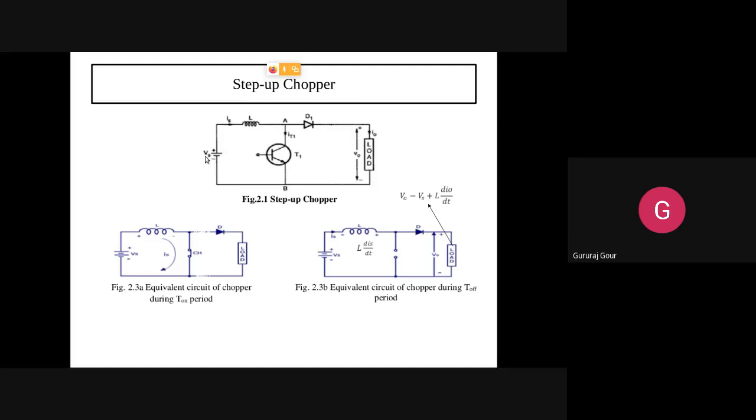Once we apply the supply voltage, DC supply voltage, it will start sending the current IS. IS means series current through inductance L. Current flowing through the transistor T1 is indicated by IT1, and current through the load is indicated by I0. So these all things you need to explain in the part of construction of this step up chopper.